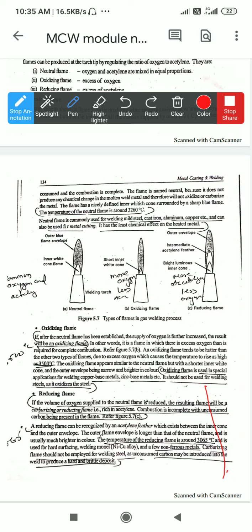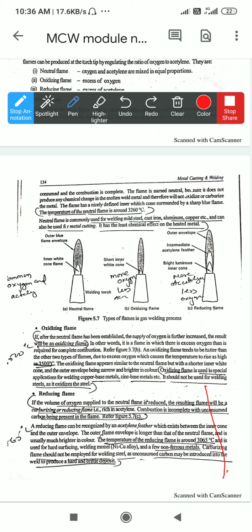Neutral flame. In this neutral flame, oxygen as well as the fuel gas, for example acetylene gas or hydrogen gas, are flowing in equal proportion, so the neutral flame is generated. Okay. The temperature generated by the neutral flame is 3000 to 3200 degrees Celsius. The neutral flame is commonly used in welding mild steel, cast iron, aluminum, copper, etc. It can also be used for metal cutting.